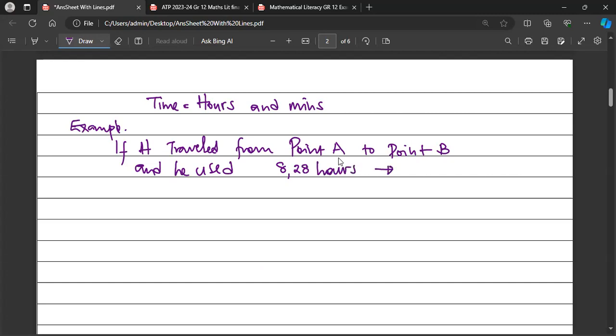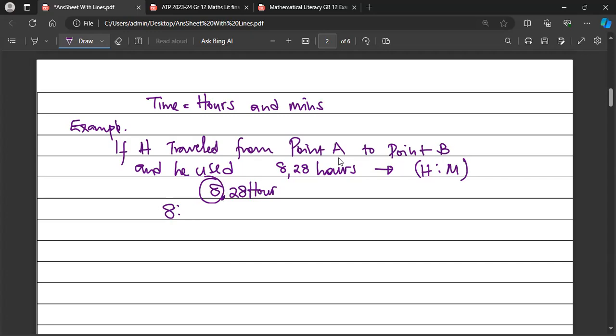We need this to be in hours and minutes. What we are going to do first: 8.28, these are hours. Of this, 8 is a full hour, 8 are full hours. So already 8 is on this side. Now what's remaining? The 0.28.